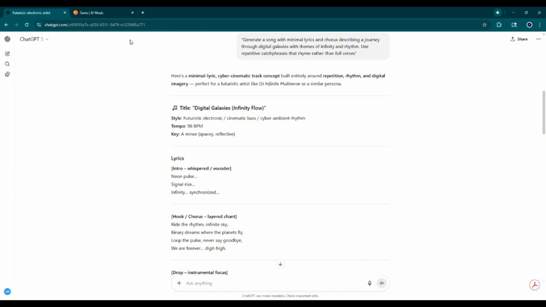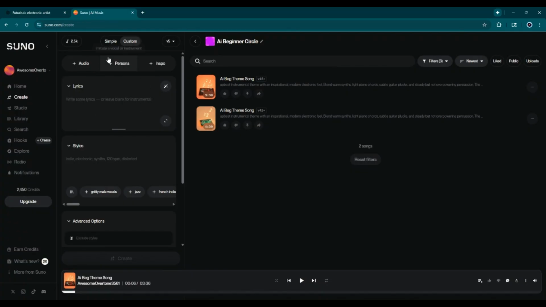Now that we have our lyrics, we're going to start to build it in Suno AI. So we go to Suno AI. I already have it blank. If you don't though, you would just hit create right here, or if you've already started a song, there would be a trash icon down here for you to clear it.